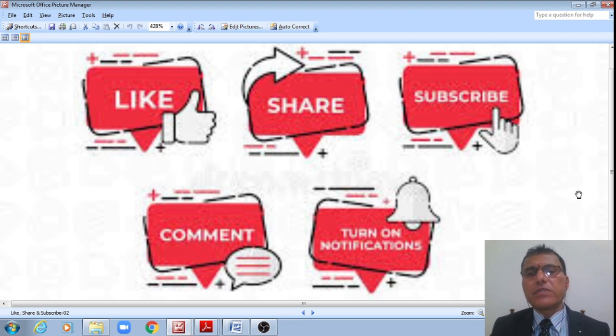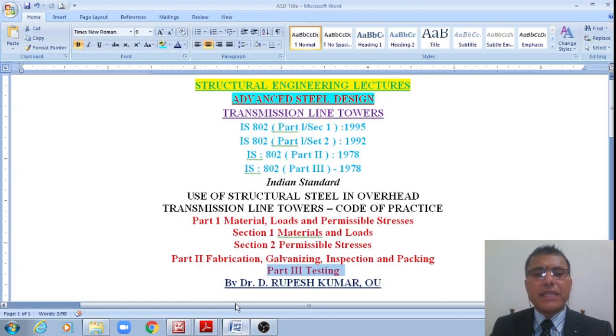In today's class we have seen the discussions on transmission line towers: in general, what the different loads are, in particular the classification of the towers as per IS 802 as well as general classification, and what the different loads and load combinations are, and how the loads should be taken care of as per IS 802 part 1 section 1, part 1 section 2, part 2 and part 3, and the different stresses. In the next class we shall see a numeric problem with these